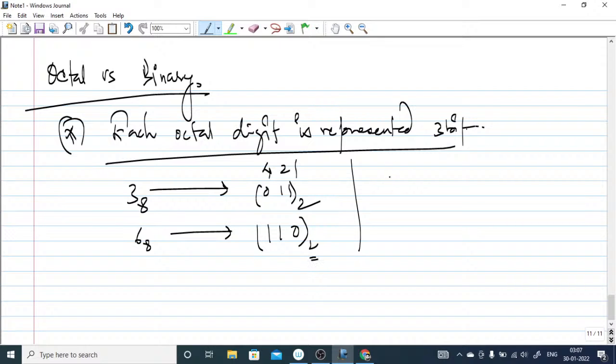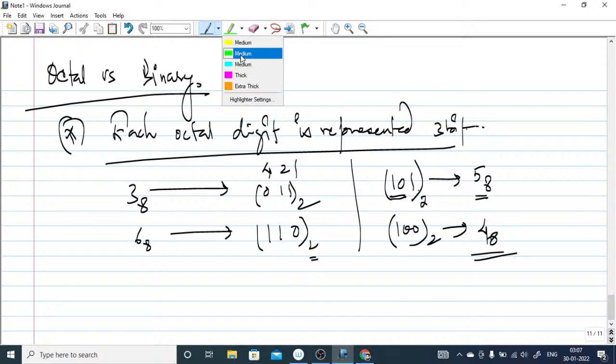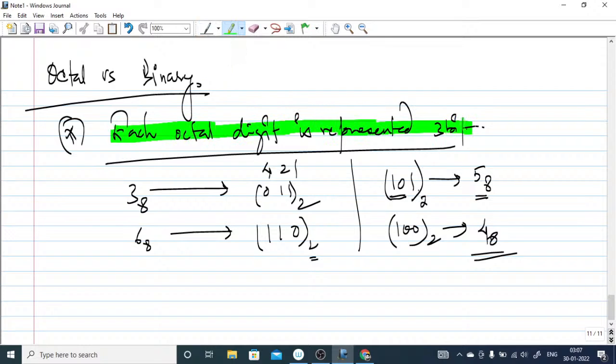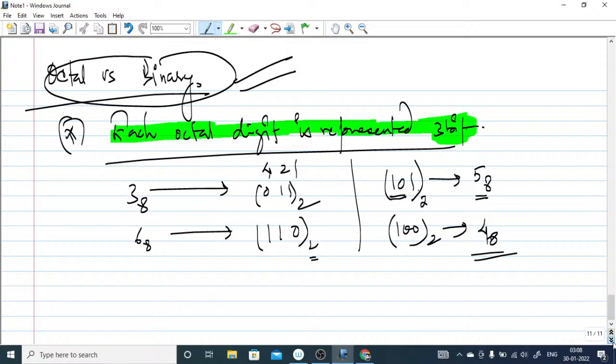And suppose you have to convert binary to octal. This format is given in binary, and you have to convert into octal, so 4 plus 1 is 5. You can see here 5 is represented in binary as 101. And this is 100, which is given in binary format, so you have to convert into octal, which should be 4 base 8. So this is the basic concept which you have to keep in mind. Each octal digit is represented by 3 bits. So always keep this in mind.